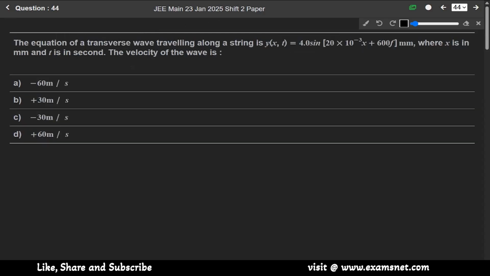Now question 44. The equation of a transverse wave traveling along a string is given by this, where x is in millimeter and t is in second. Find the velocity of the wave. First, we will write the general equation for such a question: y is equal to y naught sine of kx plus omega t.